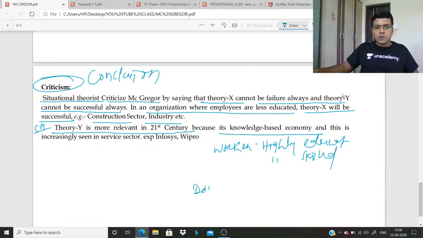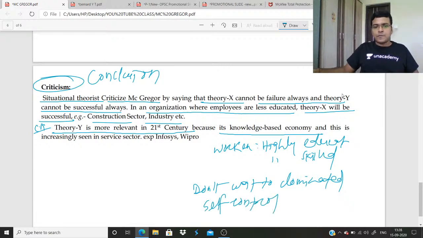They don't want to be dominated. They can self-control themselves. Clear? So in this situation, the theory Y managerial philosophy will be successful.